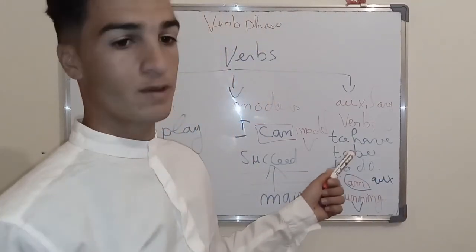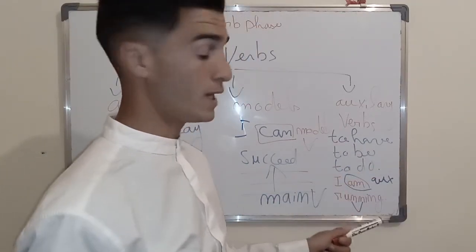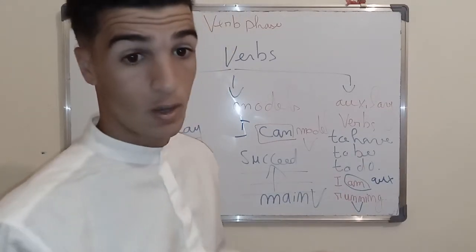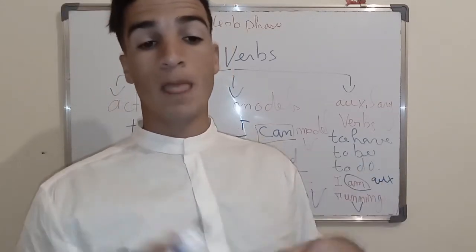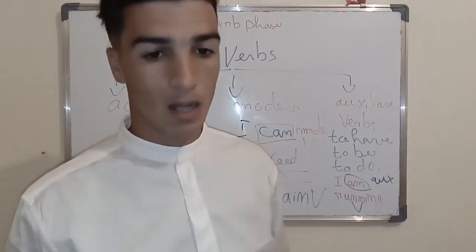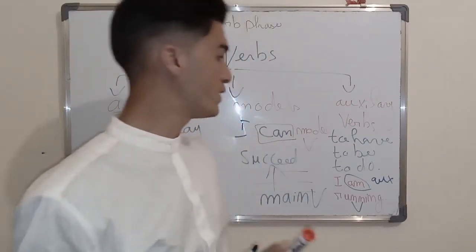And all these verbs can be used at the same time. We say I have been running, or I have run, I don't run. So they are used just as helping verbs or auxiliary verbs in the conjugation of verbs. All right, I hope that's clear.